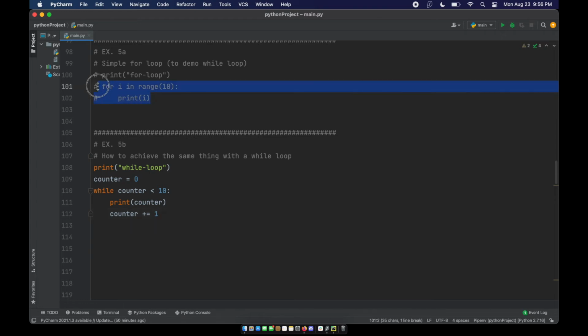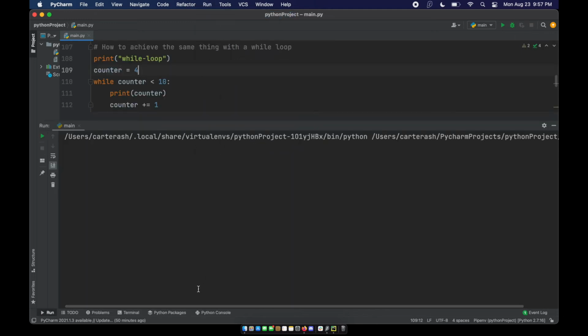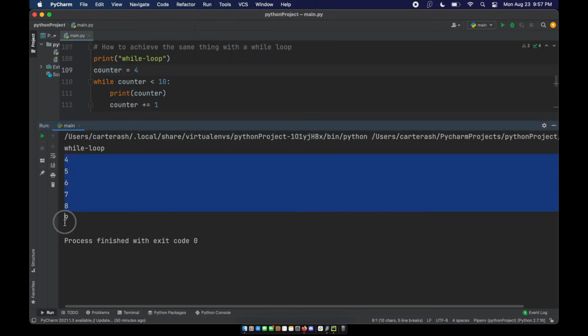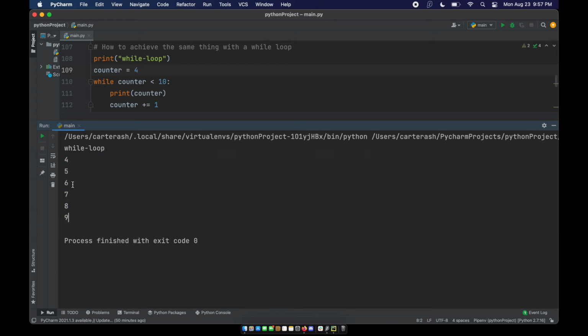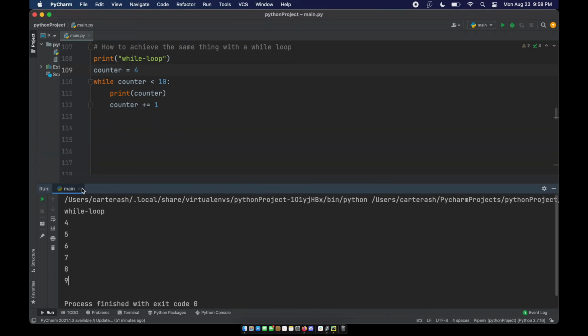That's all that the for loop is actually doing, but it's doing it on the back end, and we don't have to explicitly write that code. But you can write that code when you use a while loop. So we have counter equals 0, and while counter is less than 10, we're going to do our code, and then we're going to increase the value. Now, we could set this to 4, and then we could run this code, and we'll see that we have a limited number of times. It's going to be 5 more times, but it's still possible to iterate over a set of values.